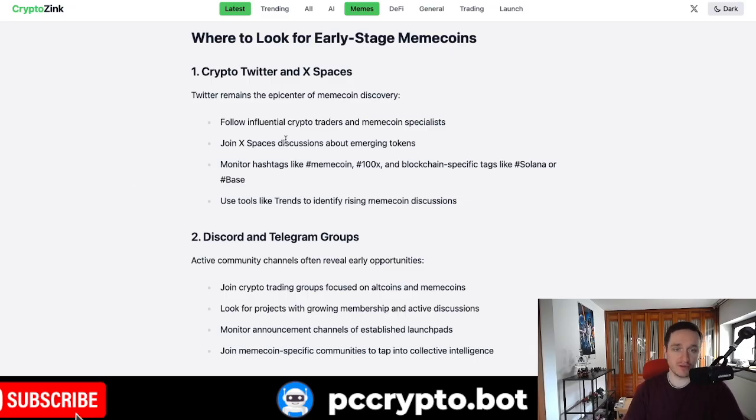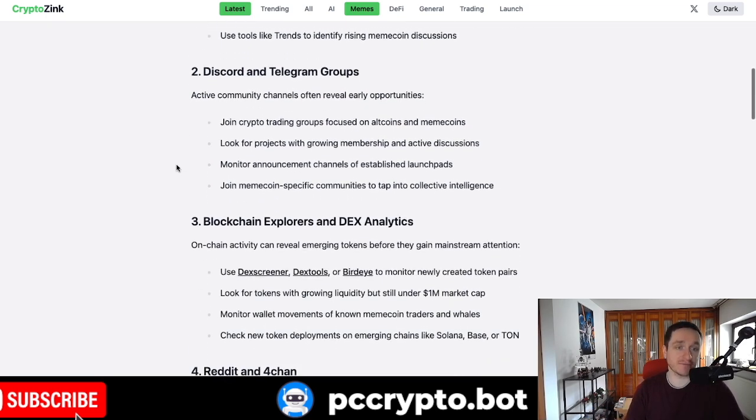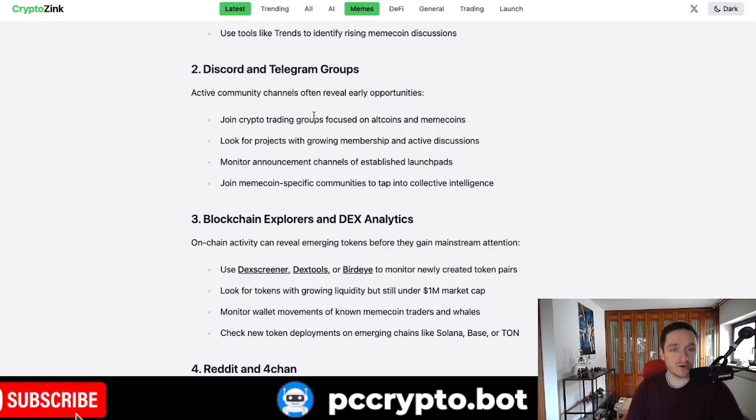You have to follow influential crypto traders, meme coin specialists, and have multiple of them, and also see their track record. But sometimes if you see a particular meme coin appearing in multiple places, maybe that's already a good sign, a green flag. Another thing is, of course, Discord and Telegram groups.